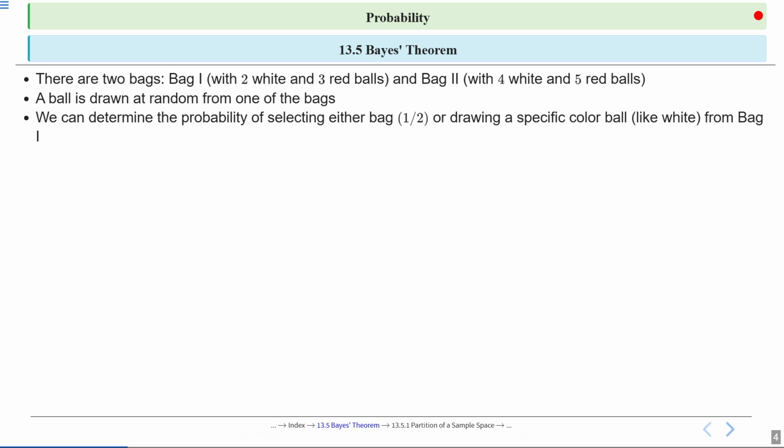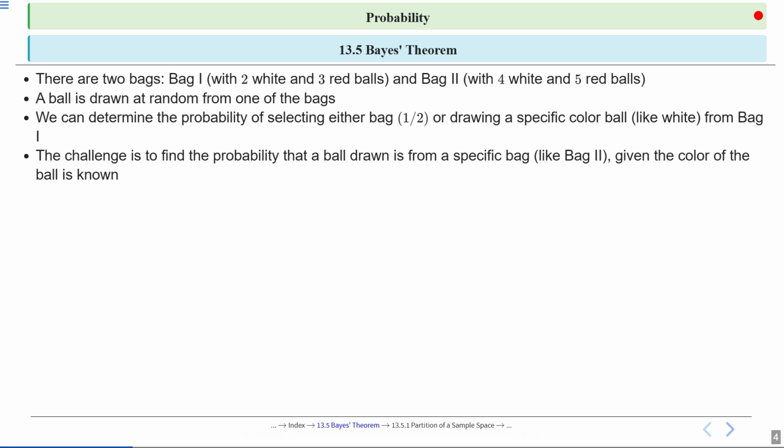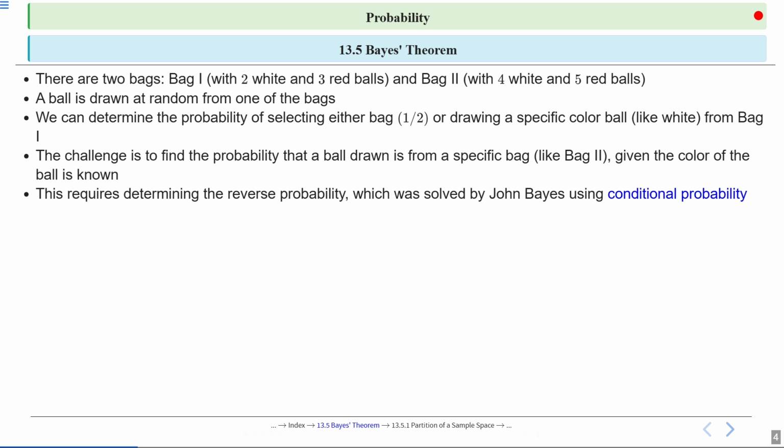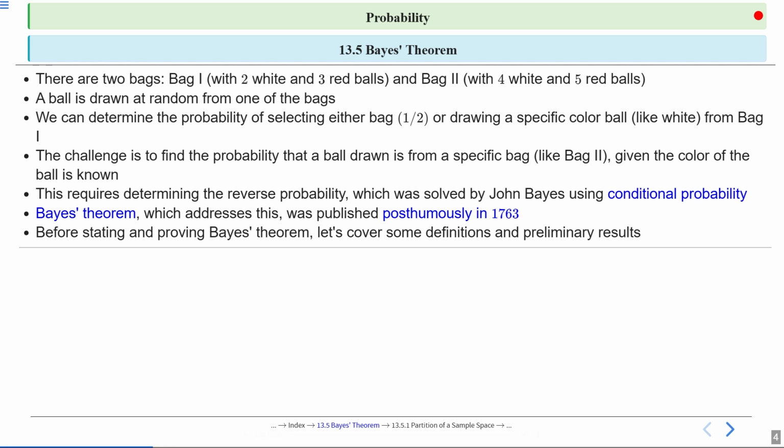Right. Now imagine you have 2 bags with different colored balls. You pick a ball and see its color. The question is, what's the chance it came from a specific bag like bag 2? This is about figuring out the probability based on what we observe, right? So this requires determining the reverse probability, which was solved by John Bayes using conditional probability. Now Bayes theorem, which addresses this, was published in 1763. Before stating and proving Bayes theorem, let's cover some definitions and preliminary results.